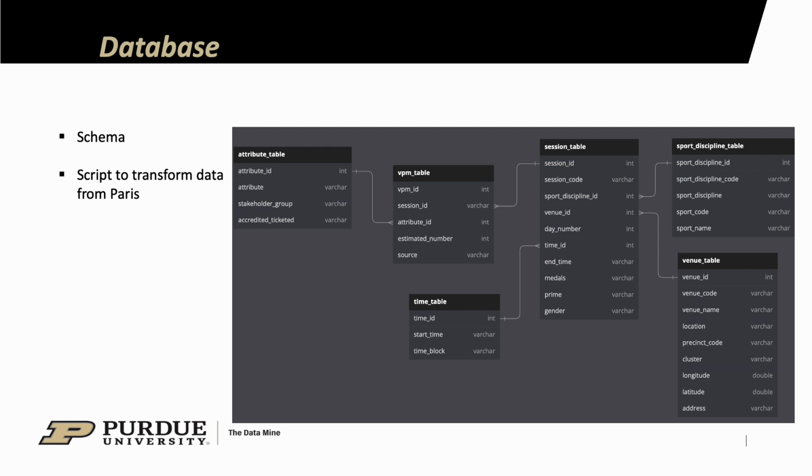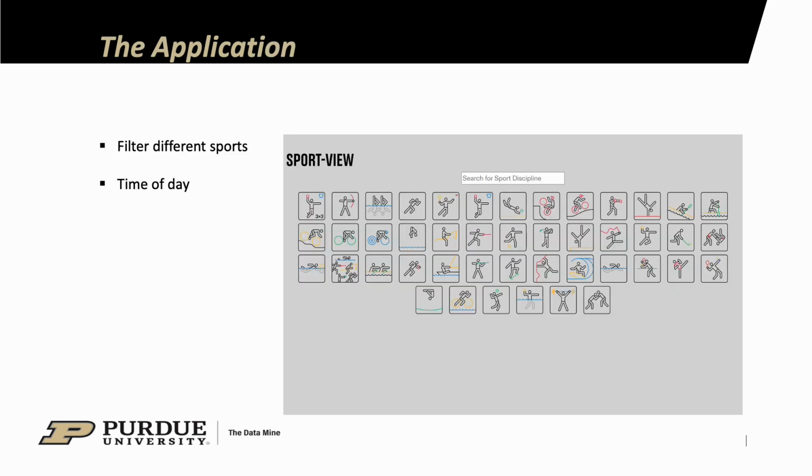Here is our schema to our database. We begin with a session table where each session is an event in the Olympics. The sport discipline table goes into more depth about each sport. The venue table describes each venue where an event takes place, such as the location. The timetable talks about when each event takes place. The VPM and attribute tables talk about each stakeholder and their respective populations. Here you can see an example of our application.